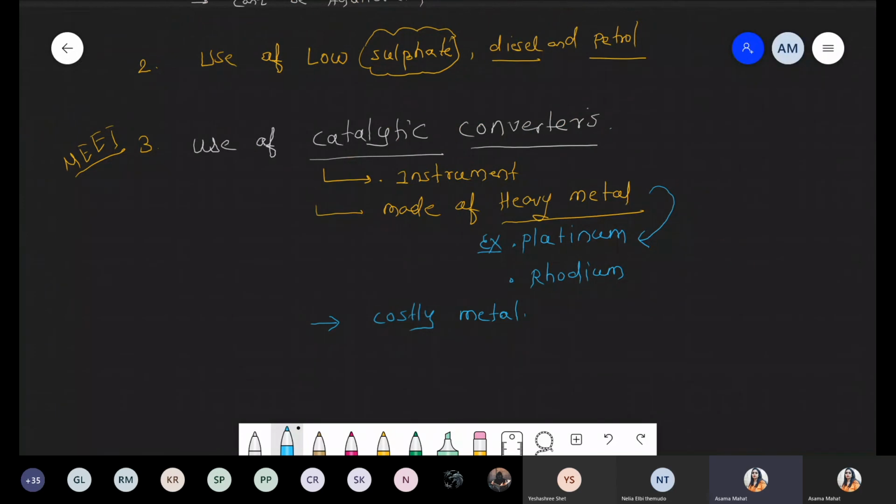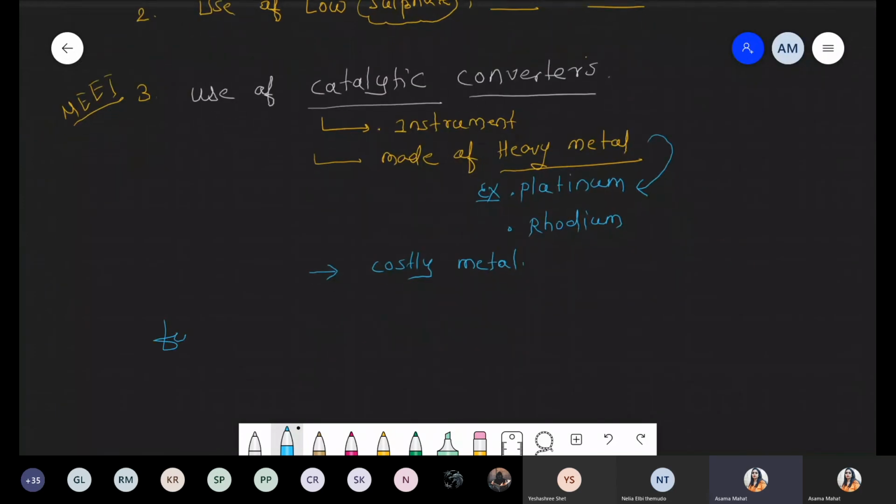So we are talking about the function of the catalytic converter. Definitely these are costly because heavy metal is used, but it has some good uses also. So what is the function? If any carbon monoxide is present, the catalytic converter converts it